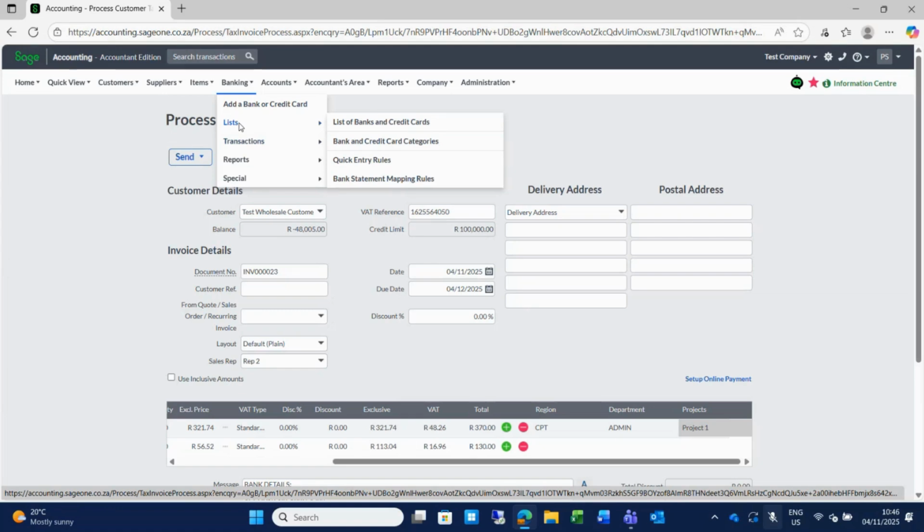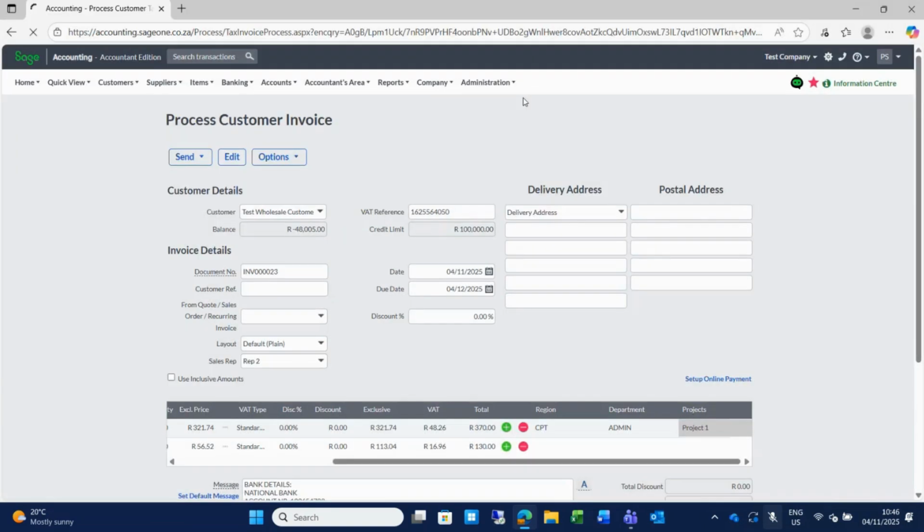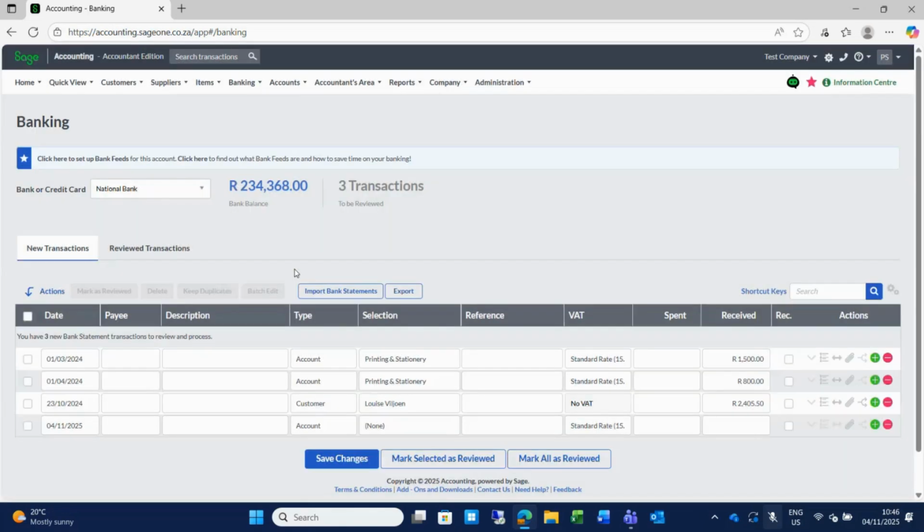So here you have a list of your bank accounts and you have your transactions, and we will go straight to banking. I'm just going to leave here, not save my changes. It warns you, so that was nice to see. If you forgot to save your changes, you will get a warning, and you can click on cancel to save it, or just leave if you don't want to save the changes. So on your banking screen, you have 3 options. You have the manual processing that we can fill out the lines, type it up ourselves. So that is not the best option to choose, but that is your manual processing.